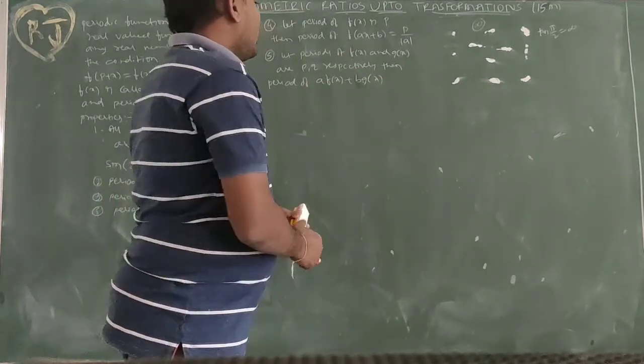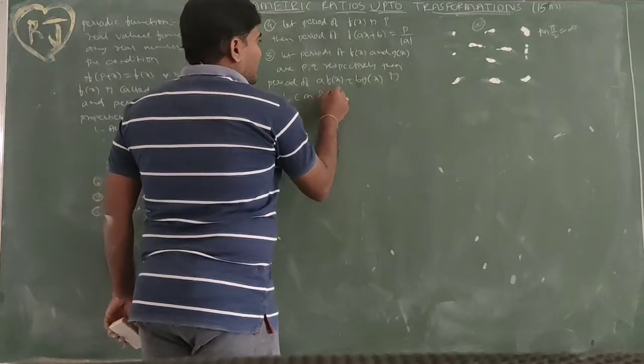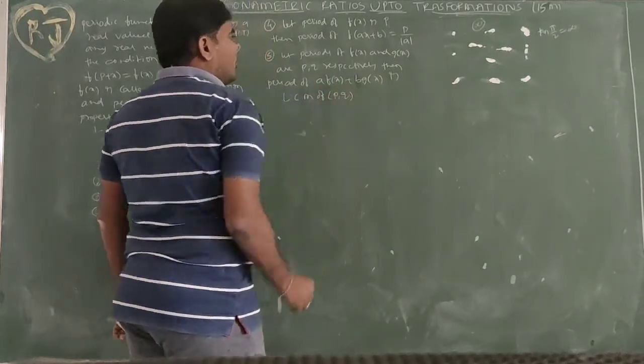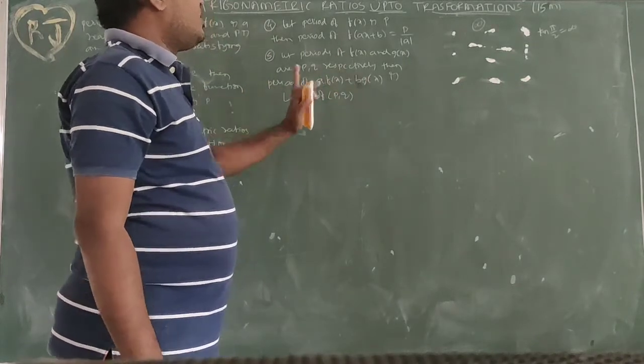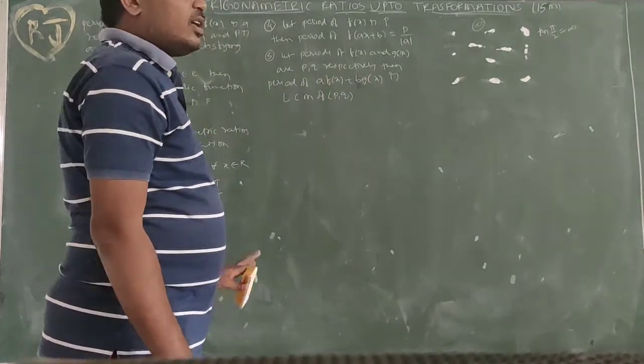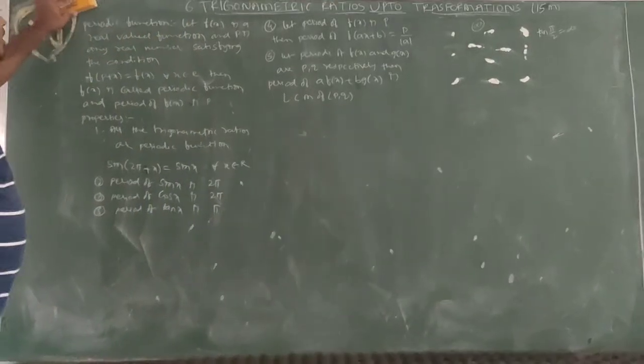So f of x and g of x are two functions. If we write the linear combination a f of x plus b g of x, the period of this is the LCM of p and q. So these are the properties. Now we will do some problems in the exercise.